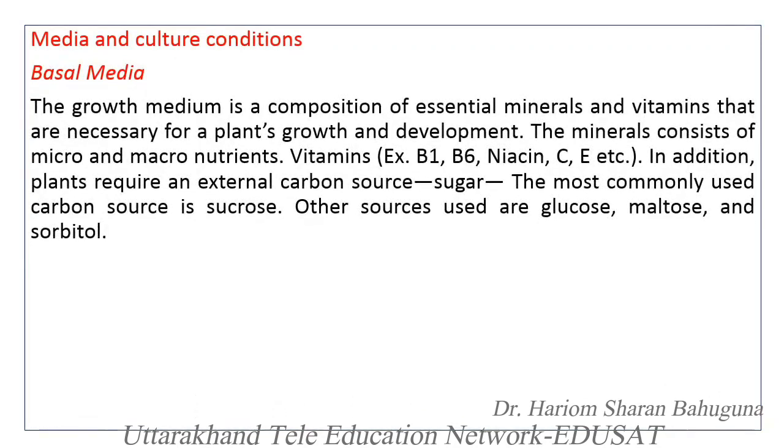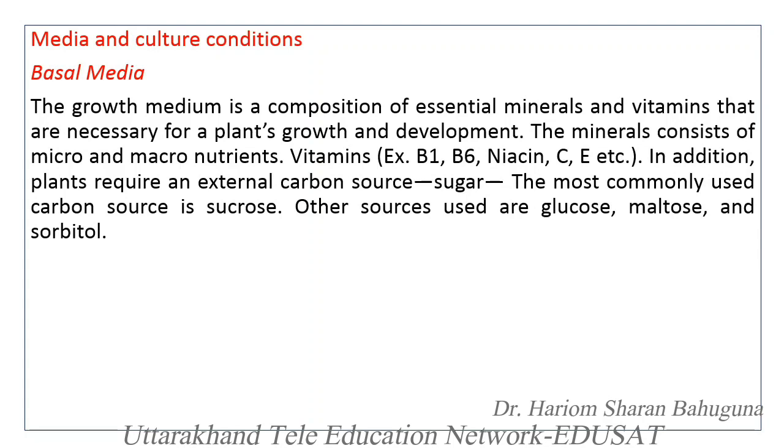Media and culture conditions. First is the basal media. The growth media is a composition of essential minerals and vitamins that are necessary for a plant's growth and development. A culture media has minerals, both micro and macronutrients, and some vitamins. In addition, basal media has a carbon source for the explant, the plant part that is to be cultured, and this carbon source is generally sucrose.